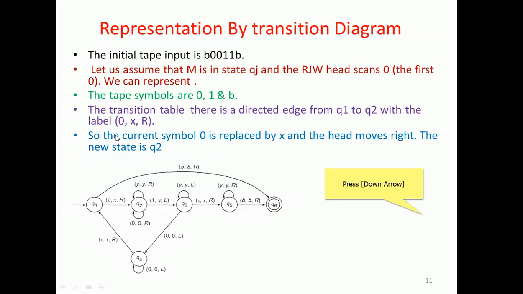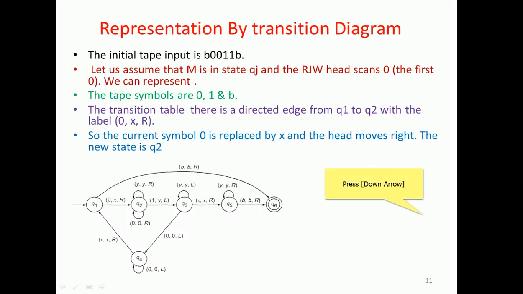After scanning that 0, the 0 is replaced with x, and the read write head of the finite control moves towards the right side, and it reaches the state Q2. That is the effort made by this Turing machine model.